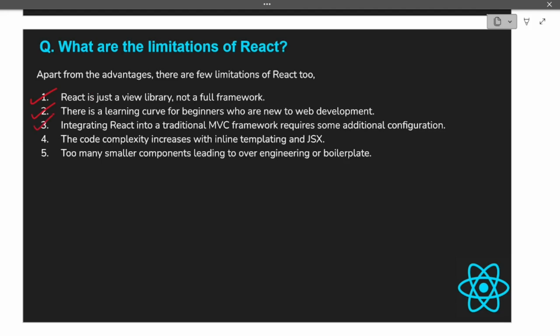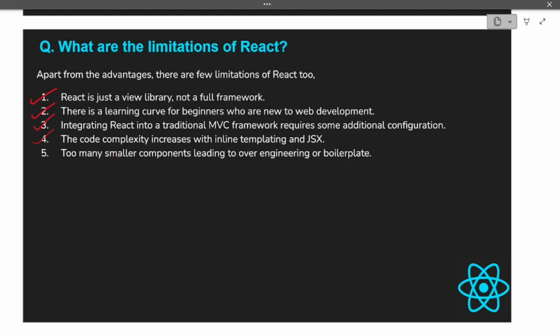Next is integrating React into traditional MVC frameworks requires some additional configuration. So if you already have a traditional project where you have to integrate React, then you have to do some additional configuration. Next point is the code complexity increases with inline templating and JSX.